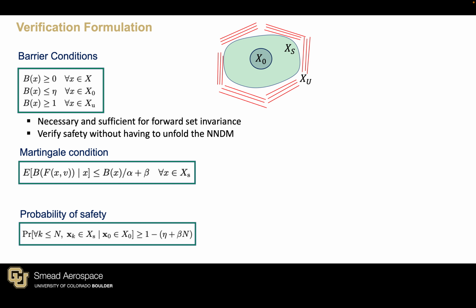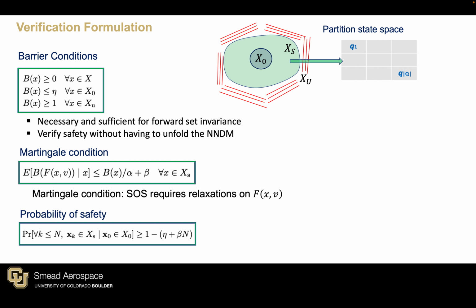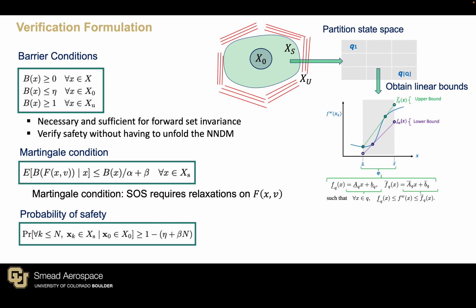We seek to find such a barrier function for our system, specifically focusing our search to the class of sum of squares polynomial functions and use SOS optimization techniques to synthesize the barrier. We must therefore perform convex relaxations on the output of the neural network. We partition the state space and use recent approaches to find linear upper and lower bounds on the output.